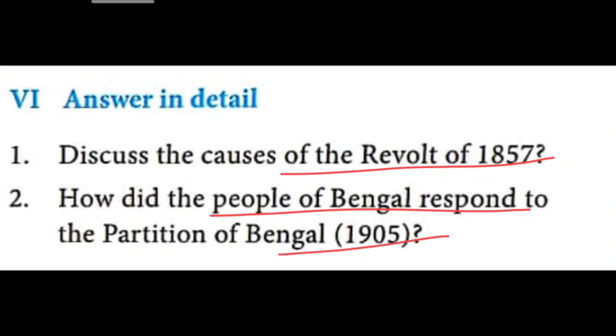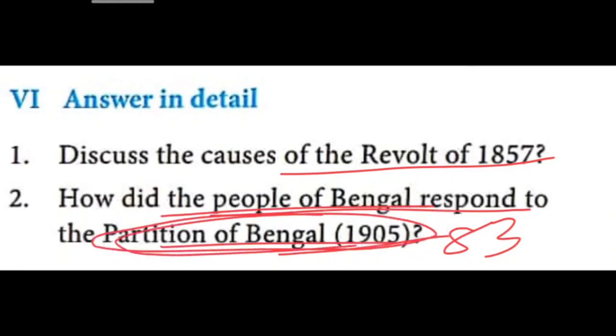Otherwise, those who do not have that guide, you can learn page number 83, the anti-partition movement. Two paras are there, no? The true para also, because you should understand, no? That's what I told, some points are missing here. In the guide, point by point it is given. So best you can follow the guide. Those who do not have the guide, you can check page number 83 and then learn.